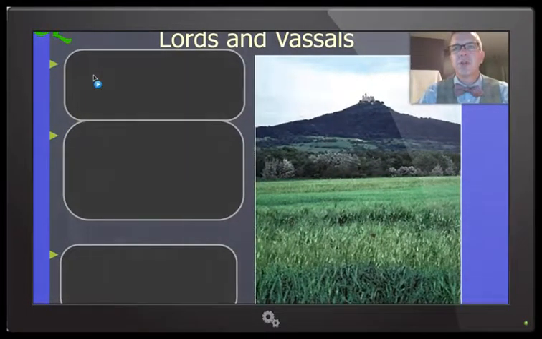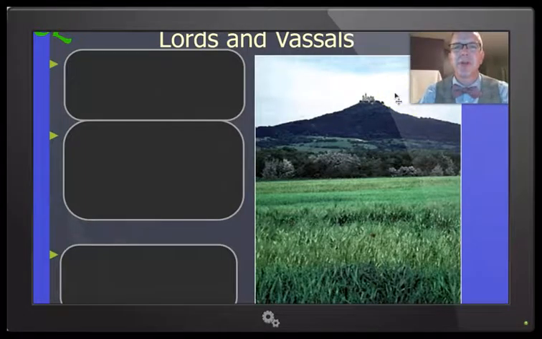Okay, so our lords and vassals live in the castle up here on the hill because that's good for defensive purposes. Try running up that hill, let alone try running up it with 60 pounds of armor on, plus your shield and your sword and your spear and all that other good stuff.